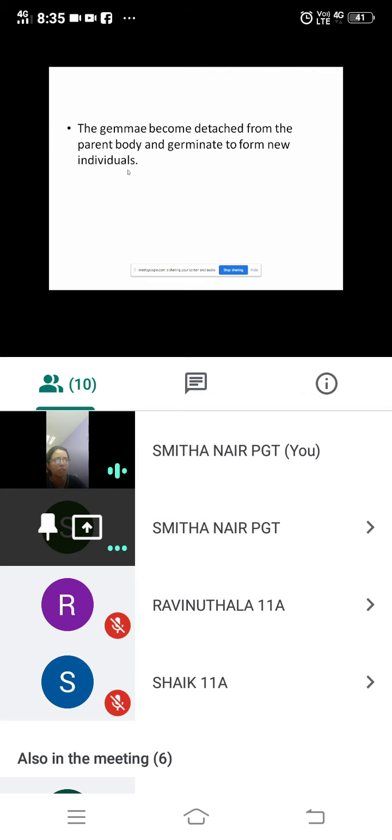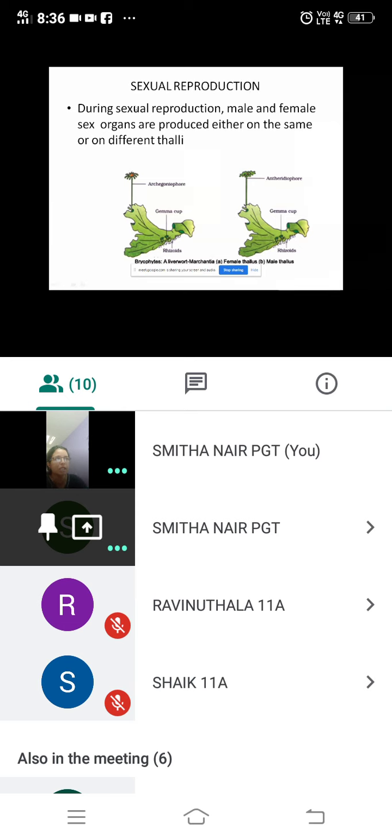Then when we talk about sexual reproduction, male and female sex organs are produced either on the same or on different thalli. So it can happen that on the same thalli, male and female sex organs are produced, or it can happen that they will be produced on different thalli. So here you can see the male and female sex organs on different thalli. You can see here, this is the female thallus, that is, archegoniophore is present.